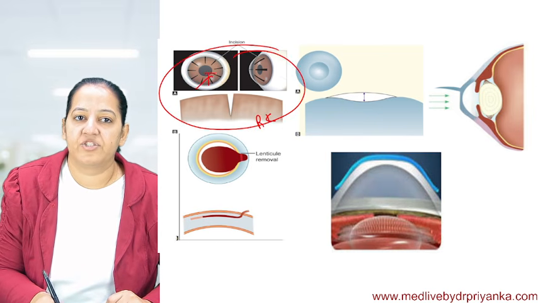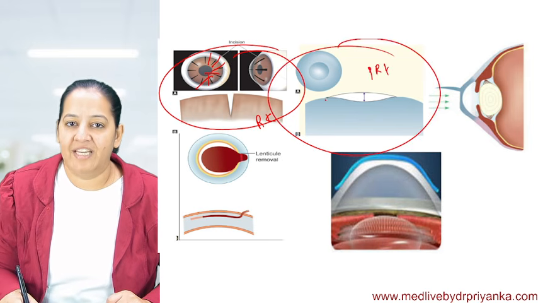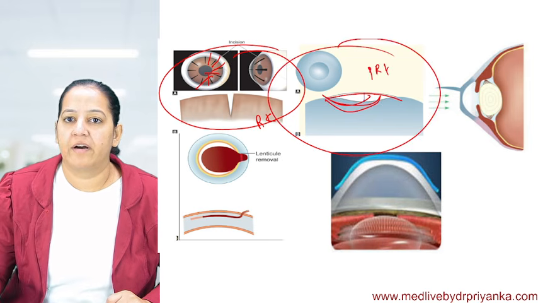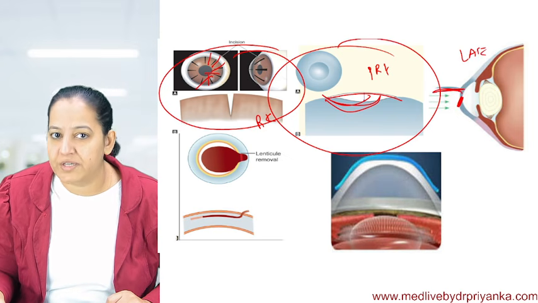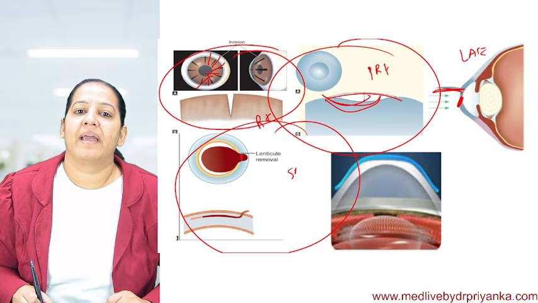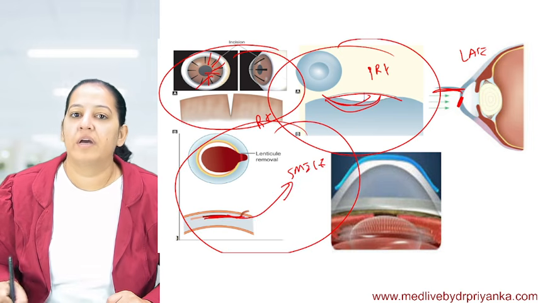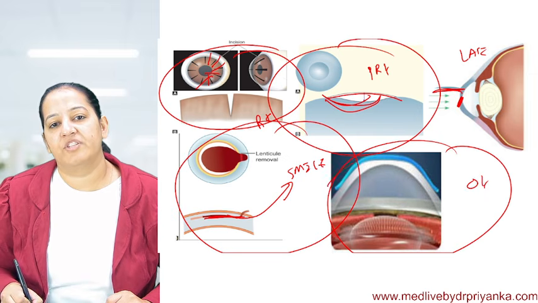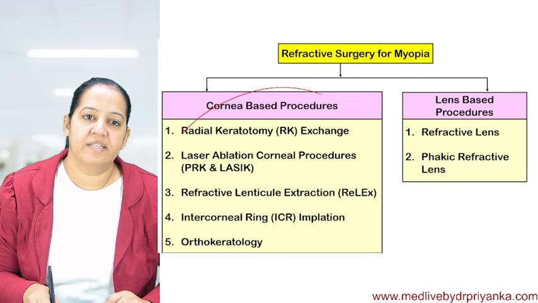You can see radial incisions are given like this. Okay. You can see this is PRK, in which the anterior portion of the cornea is ablated. You can see this is LASIK, in which a flap is taken and then the mid portion is ablated. Okay. You can see this is SMILE, in which a portion, a lenticule, is extracted out. And you can see this is orthokeratology, in which a contact lens is worn to flatten the cornea. Okay, these are 6